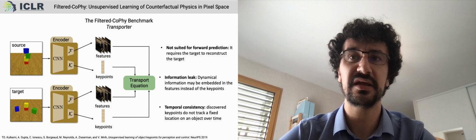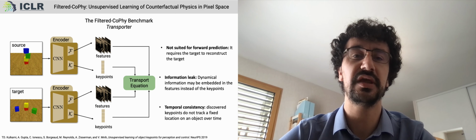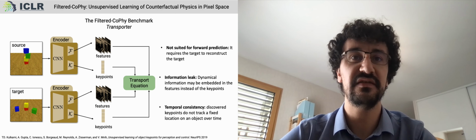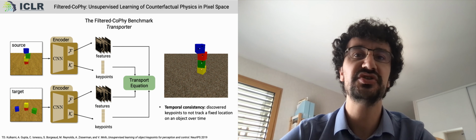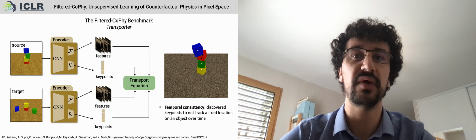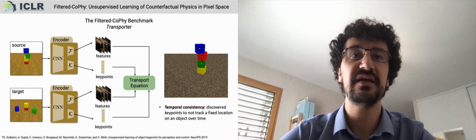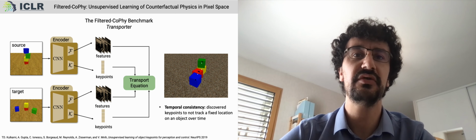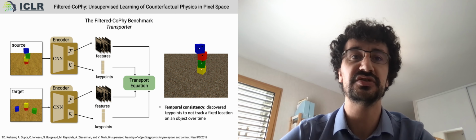The major drawback here is the problem of temporal consistency of the key points. In this video, we have represented the position of the center of mass of the cube in white and the key point discovered and predicted by the transporter in black. You can see how the same key point does not track a fixed position relative to each object. Physical reasoning will be difficult on such a representation.